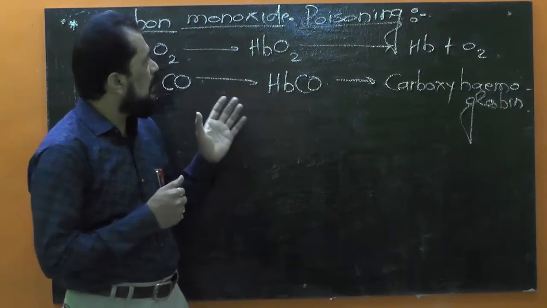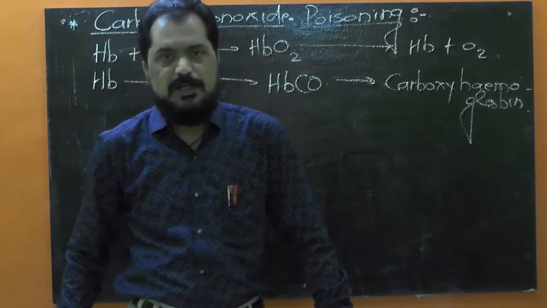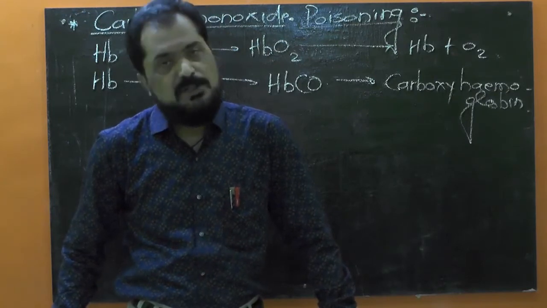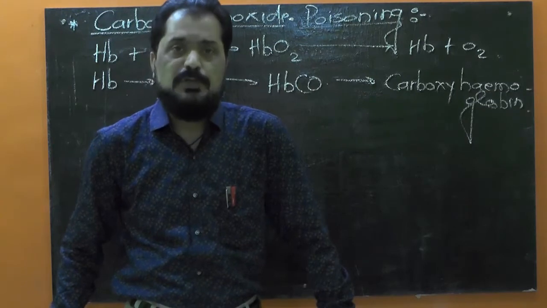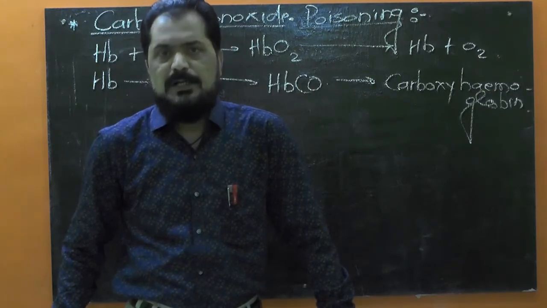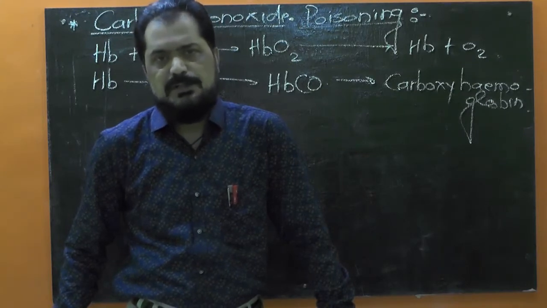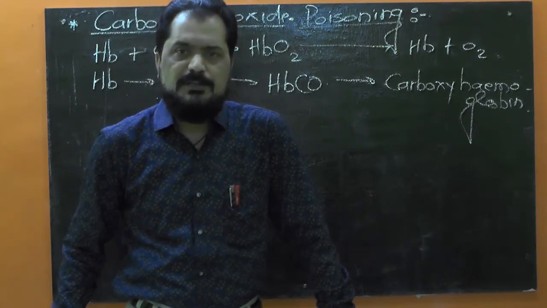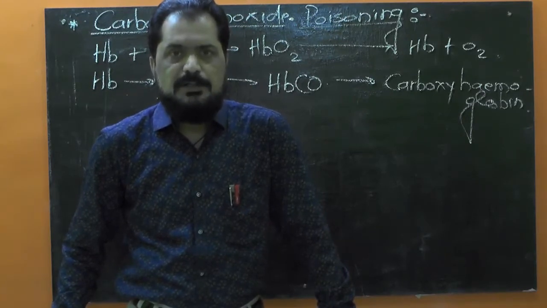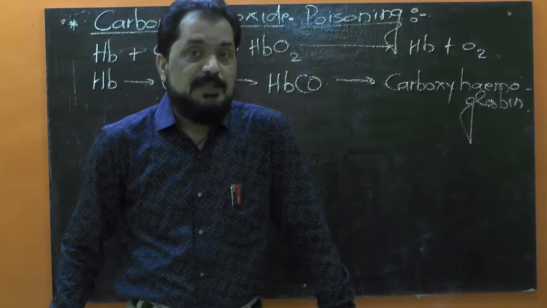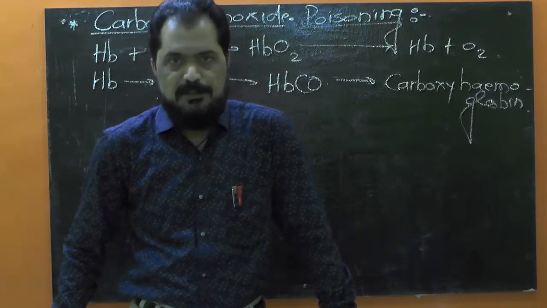Usually due to carbon monoxide poisoning, the person has a feeling of nausea, vomiting, giddiness. Of course it is due to the lesser availability of oxygen to the body cells. When the cells of our body do not get sufficient oxygen, the person experiences vomiting, giddiness, that is nausea and dizziness, or in severe condition that person may become unconscious. Death may be possible. That's all.